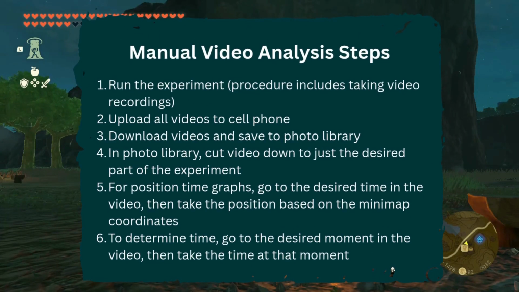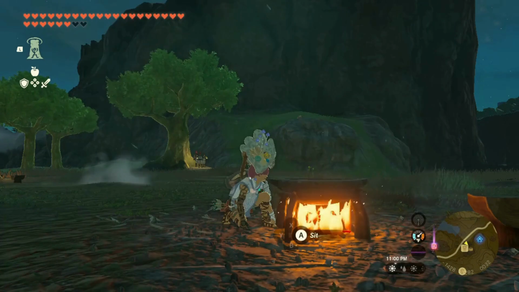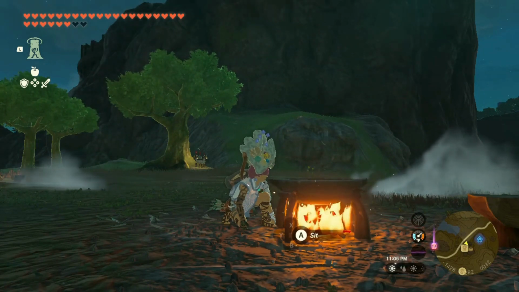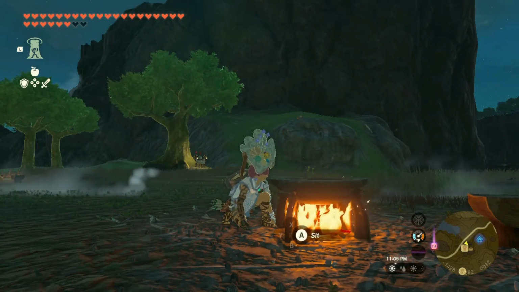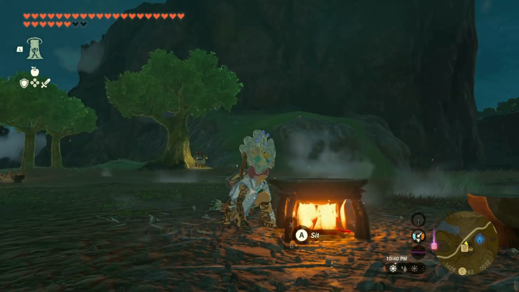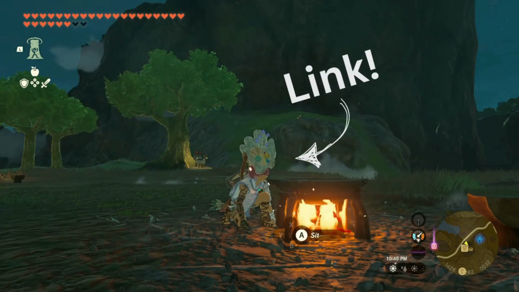Here are the exact steps I take when gathering data. You can pause the video to read them. After we finish the experiment, I'll do some real-world comparisons to see how realistic the in-game physics are, if applicable. That's pretty much everything. But before we can start doing experiments, let's introduce our test subject, Link.